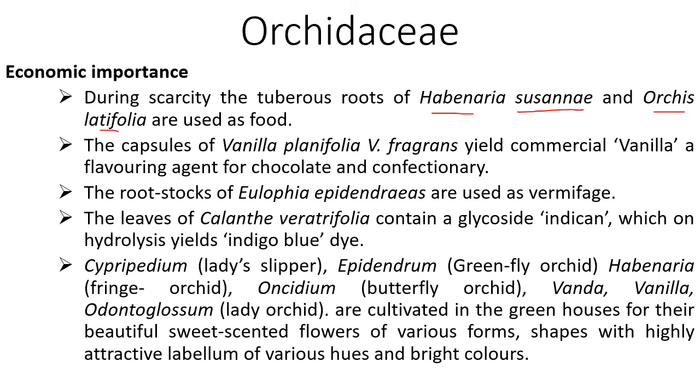Cypripedium, that is lady's slipper orchid. Epidendrum, that is green fly orchid. Habenaria, that is called as a fringe orchid. Oncidium, that is called as butterfly orchid. Vanda, Vanilla, Odontoglossum, that is called as a lady orchid, are cultivated in the greenhouses for their beautiful sweet scented flowers of various forms, shapes, with highly attractive labellum of various hues and bright color.